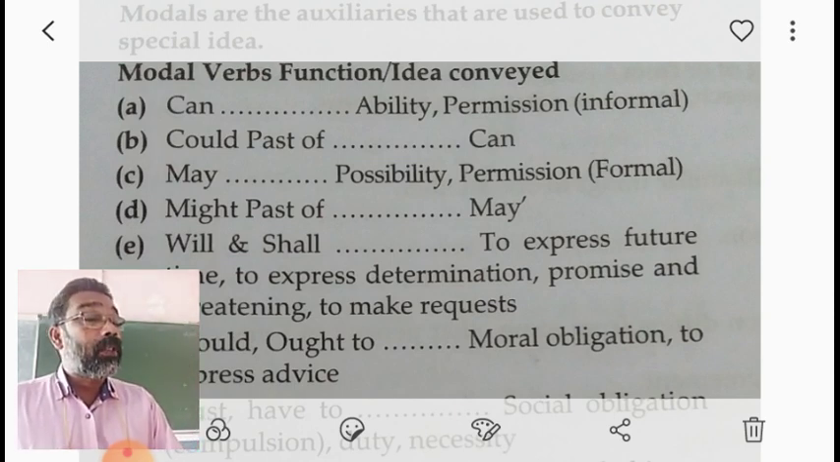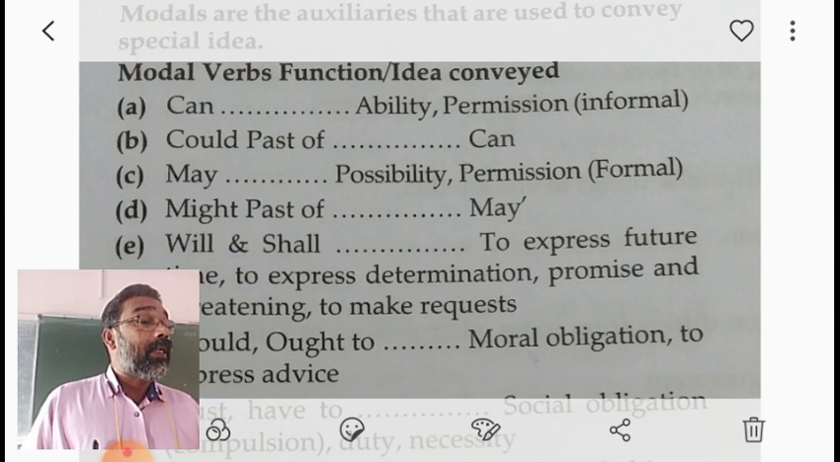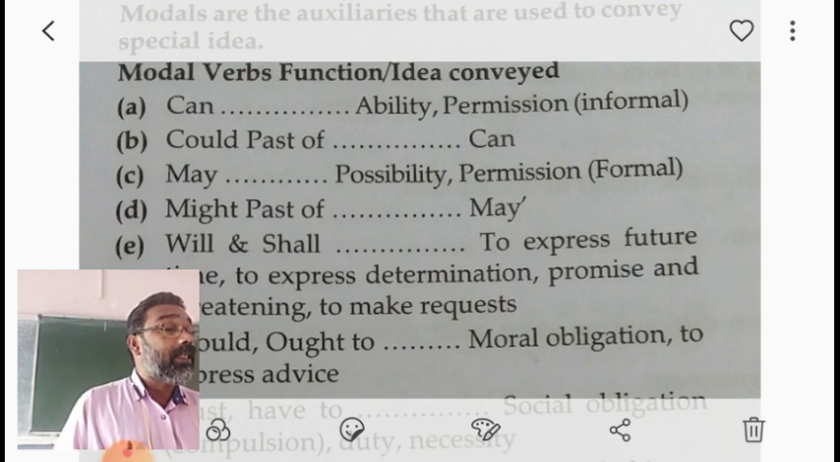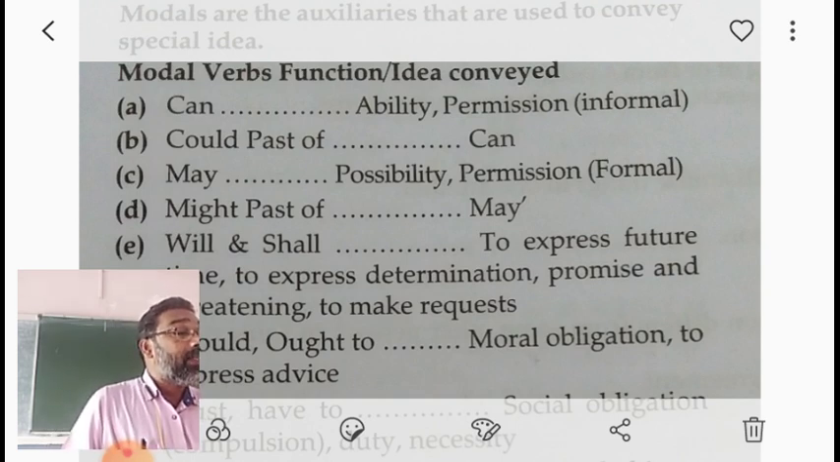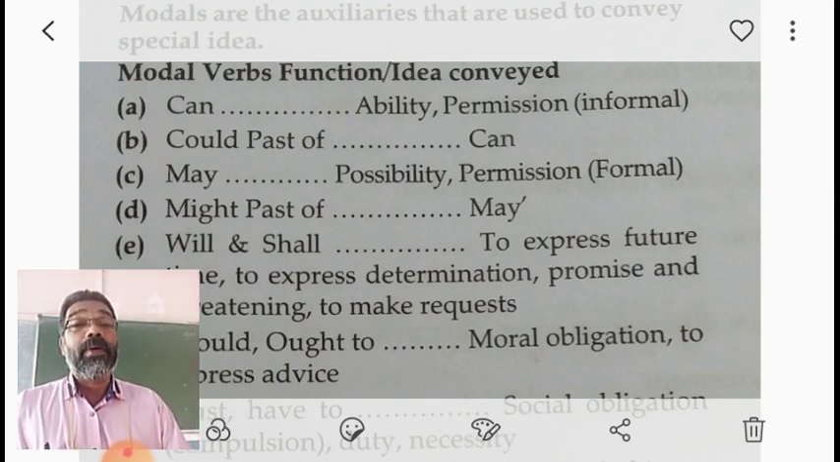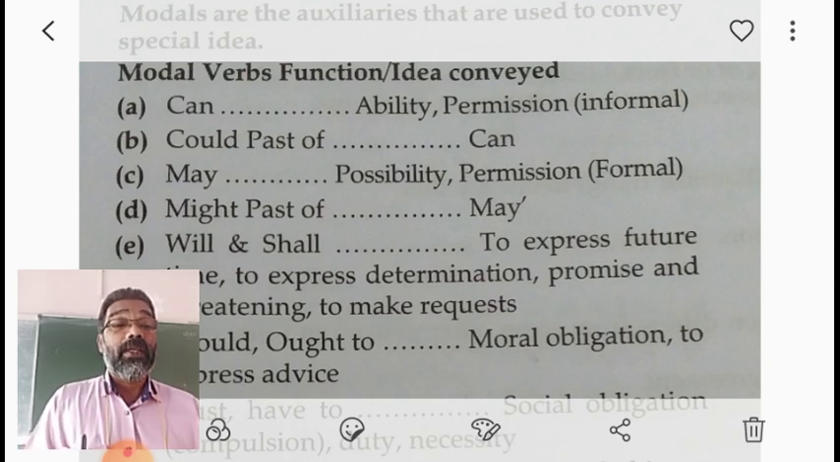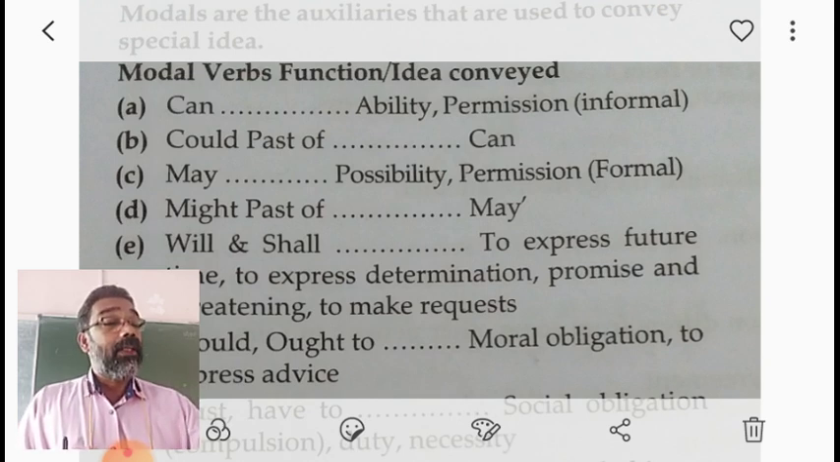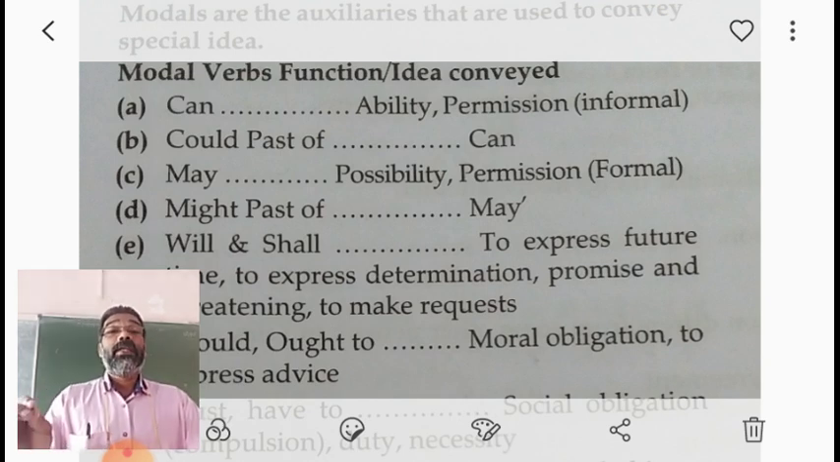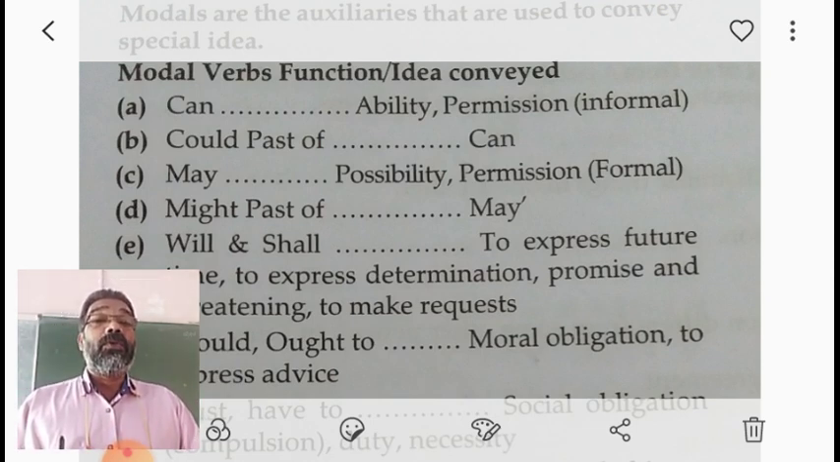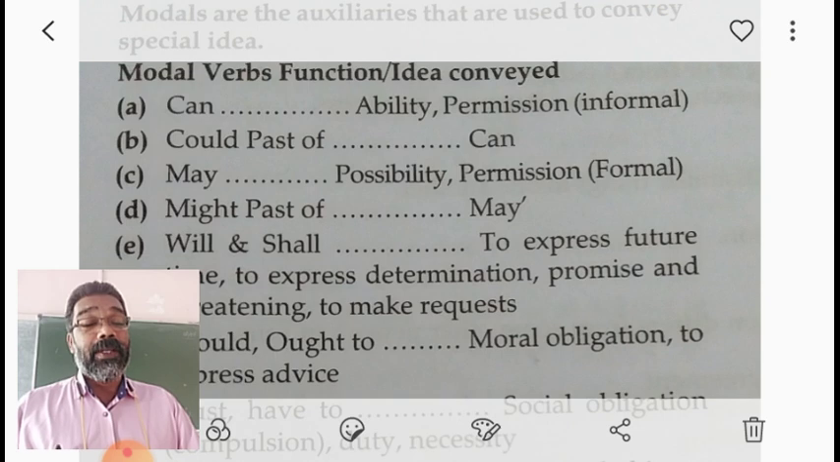Then, could is also used to talk about someone's ability in the past. Leela could paint when she was 3 years old. So that is ability in the past. When Leela was 3 years old, she had the ability to paint. So could is also used to express the past ability of someone.